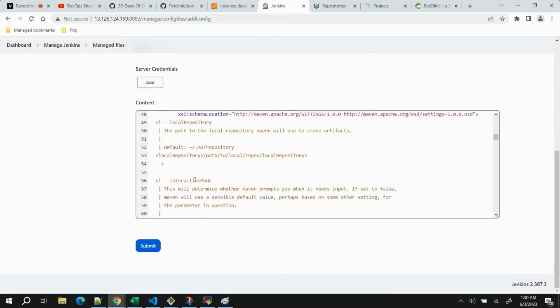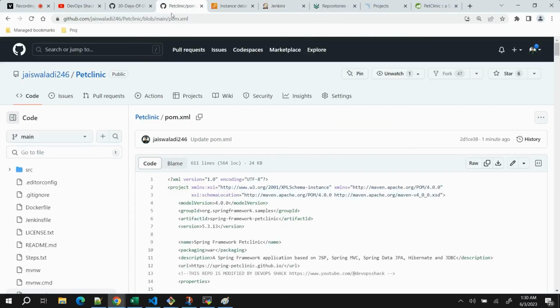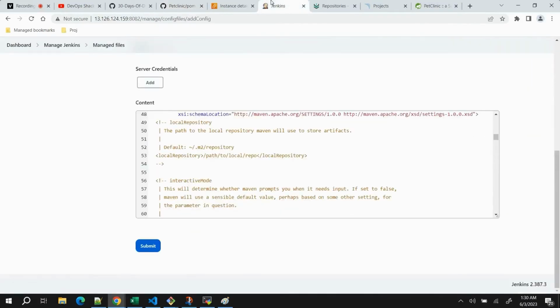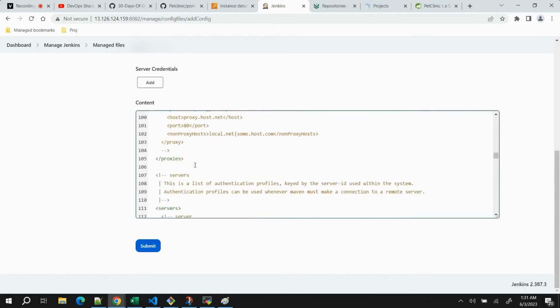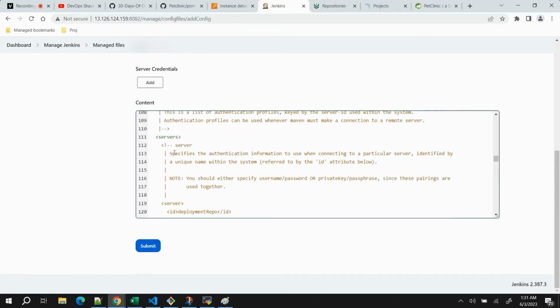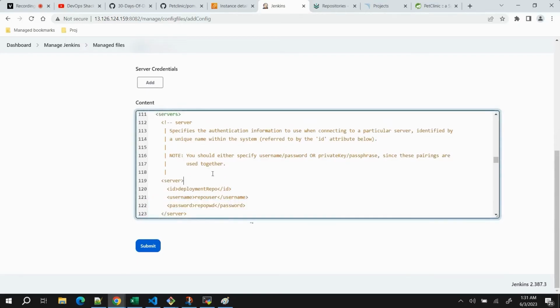So what I want to show you: see, the URL we have configured in our POM file. Next, we need to do authentication, right? So for authentication, if I scroll down, we should be able to see something known as servers. You can see servers. I don't know if I can expand it.